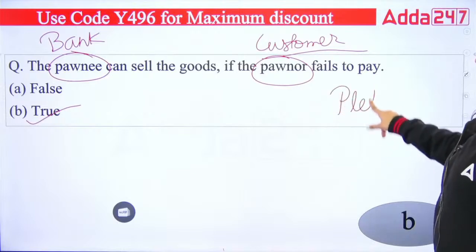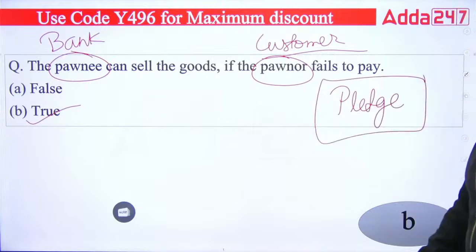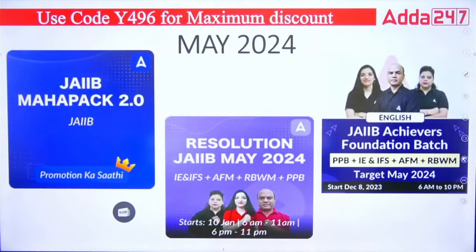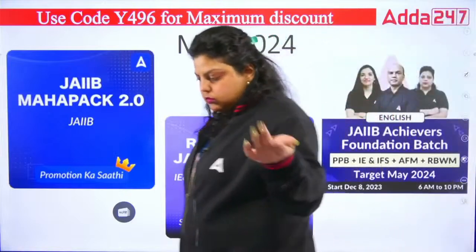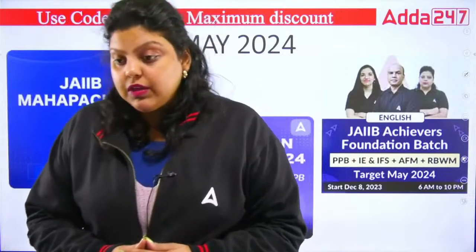And this is the pledge we are talking about. Like in the pledge, the goods can be sold by the bank if you have not repaid the bank the amount. So the right answer is true. That is B. Okay, so this is what we have discussed about the different charges on securities. Okay, so let me know how many answers you have given correct here.